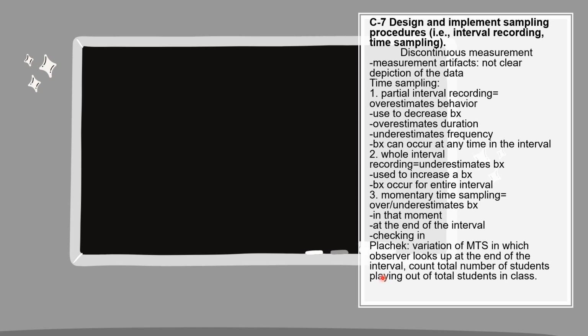And PLA-check is a variation of momentary time sampling. So it's the same exact thing. It's just when we're referring to a group of students, for example. So you check in, but on a group. Are they doing what they're supposed to be doing?